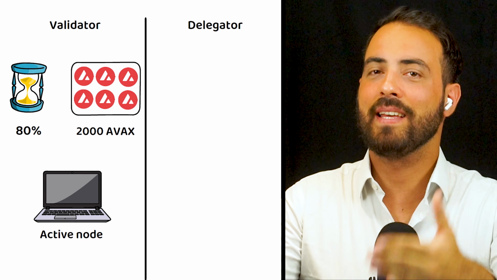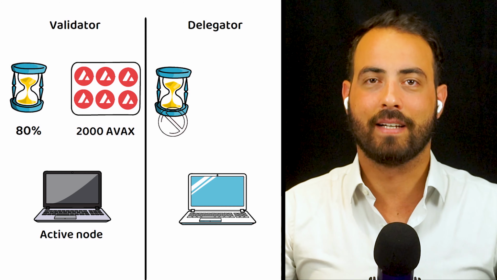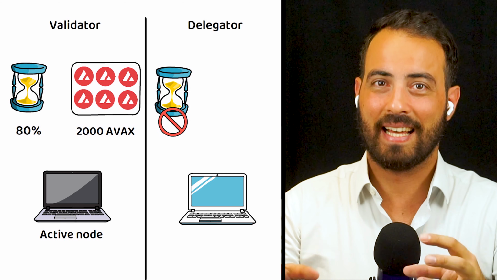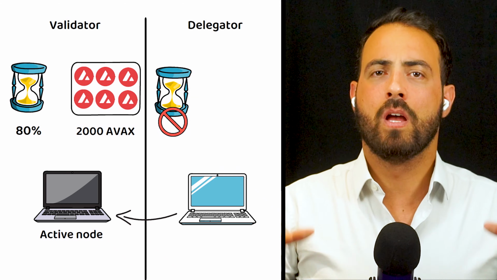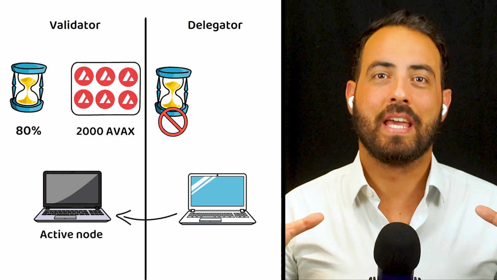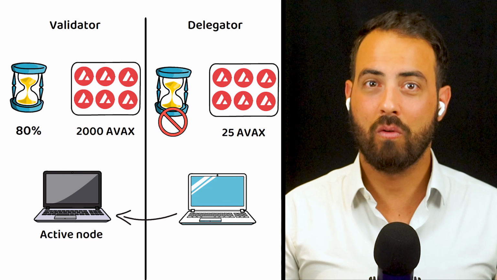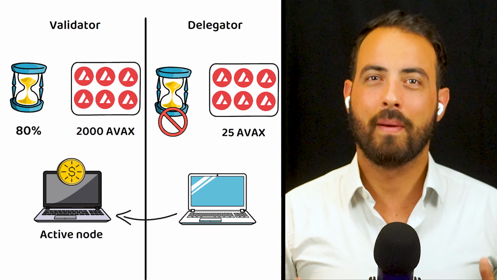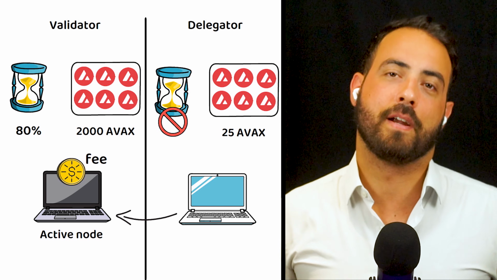Alternatively, there are delegators, which relieves them of the burden of being online and active. This is because delegators select another node to take over validation responsibilities. To become a delegator, a user must stake at least 25 AVAX and pay a small fee to the validator for doing the work, which will be locked up for at least 2 weeks and no longer than 1 year.